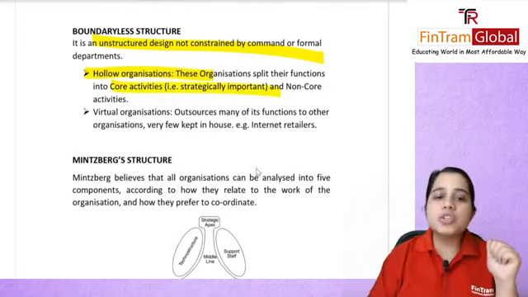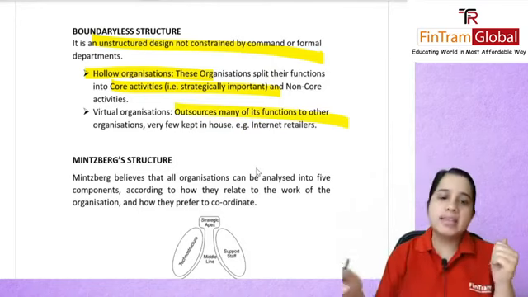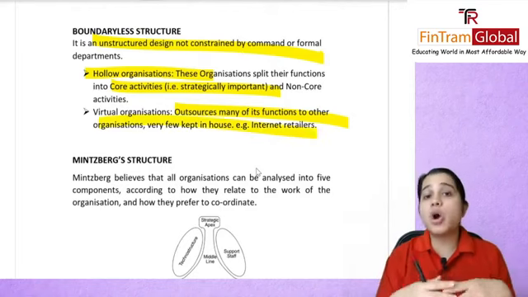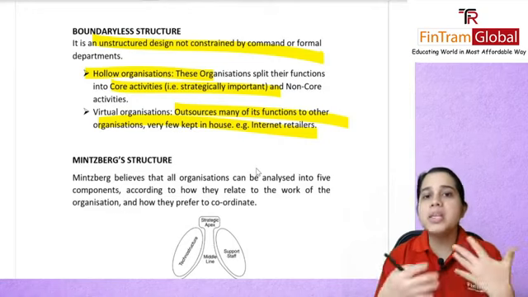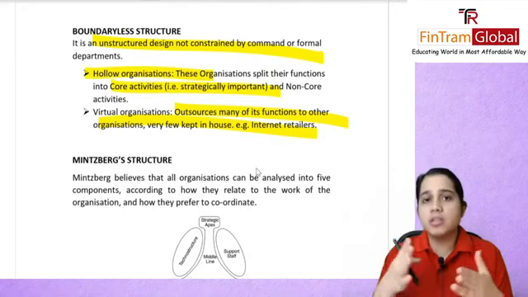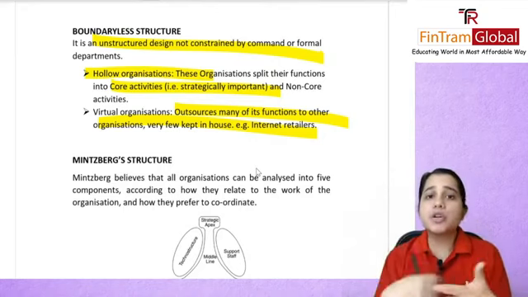Your virtual organization will outsource most of their functions to any other third party or organization, and only a few they'll keep in-house. The best example for this is your internet retailer. So what happens here, the companies that you do online shopping with, these platforms, these are virtual organizations. They are not really set up somewhere. It's not like you go to a supermarket and you can buy something, right?